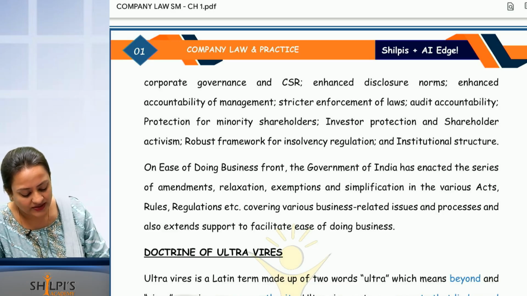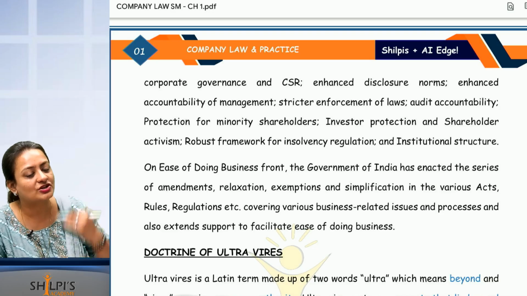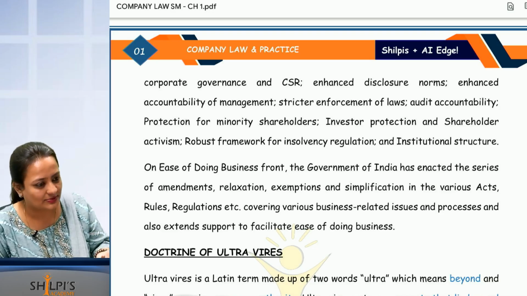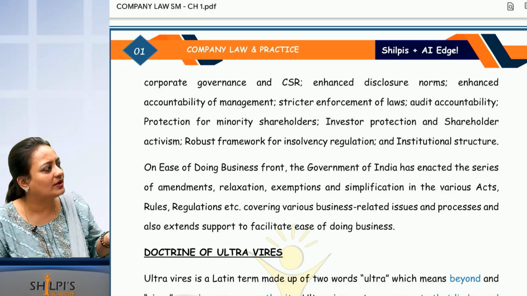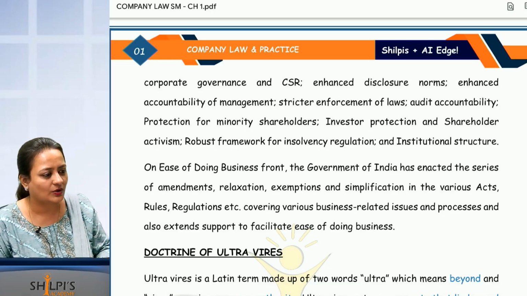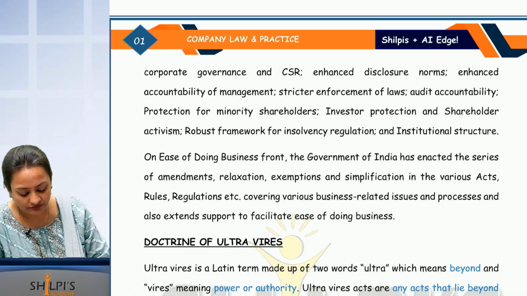Are you able to understand all these words? What is enhanced accountability of management? Management should be more accountable. They should be more answerable. They should be more responsible. It is not like management says, oh, all this is not that. You have to take accountability and responsibility. Audit accountability, protection of minority shareholders.